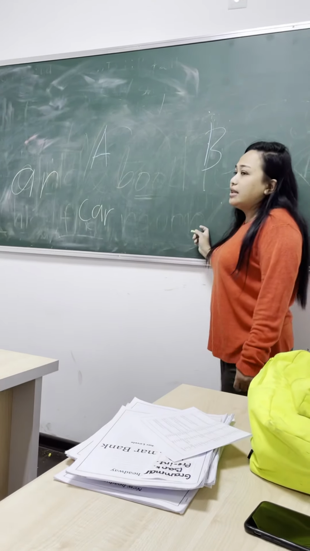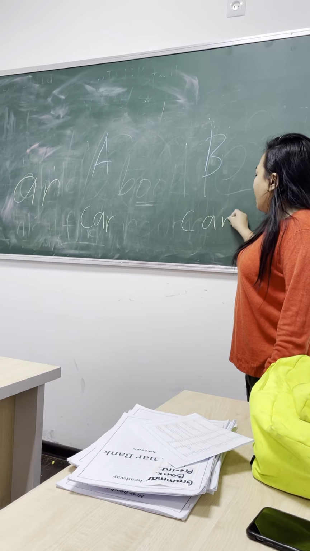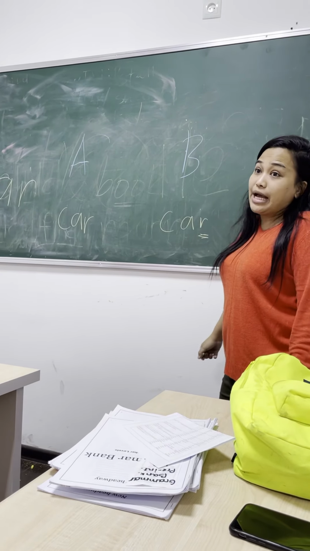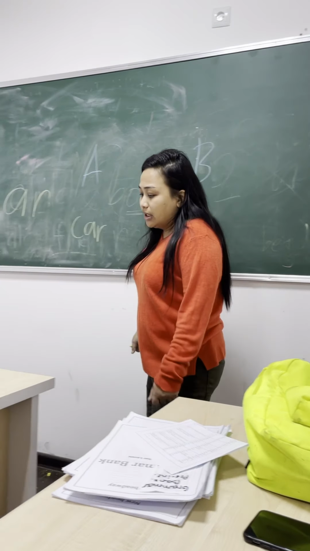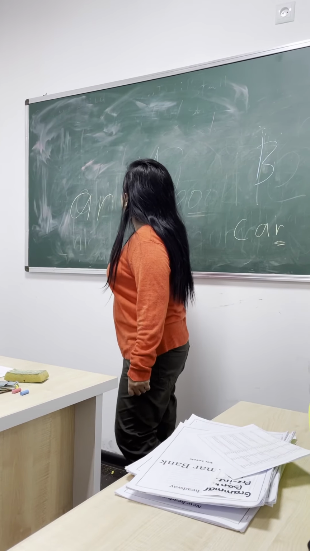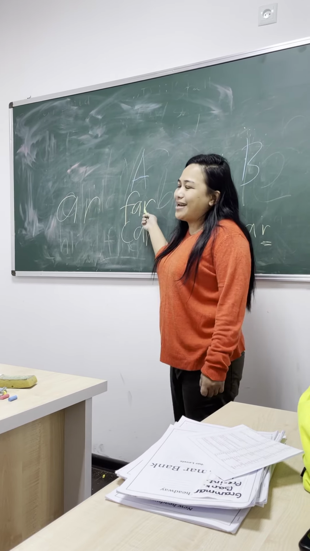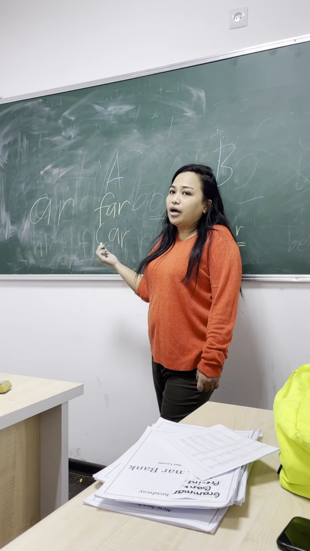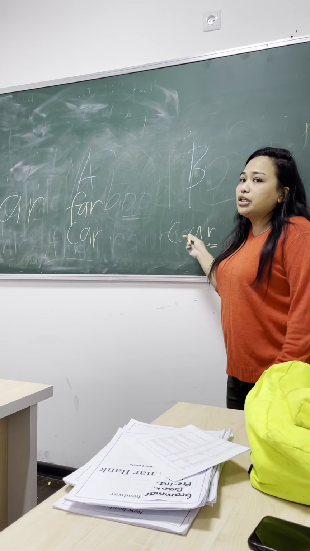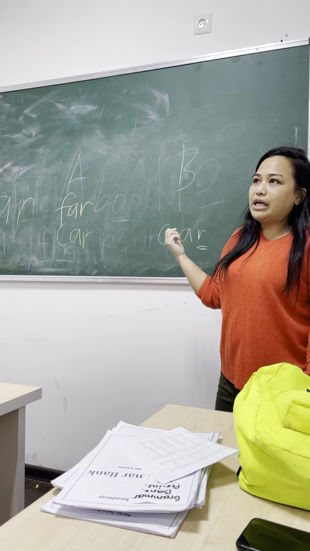But if British, the R at the ending will not be pronounced. They will say ka. So, for example, for Americans, they will pronounce the R sound. It will be far. My house is far from here. But if it's British, my house is far from here.